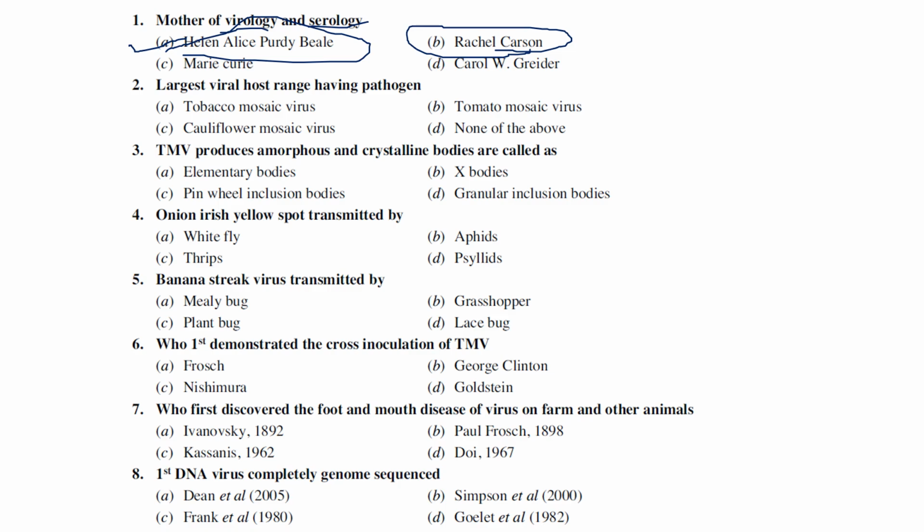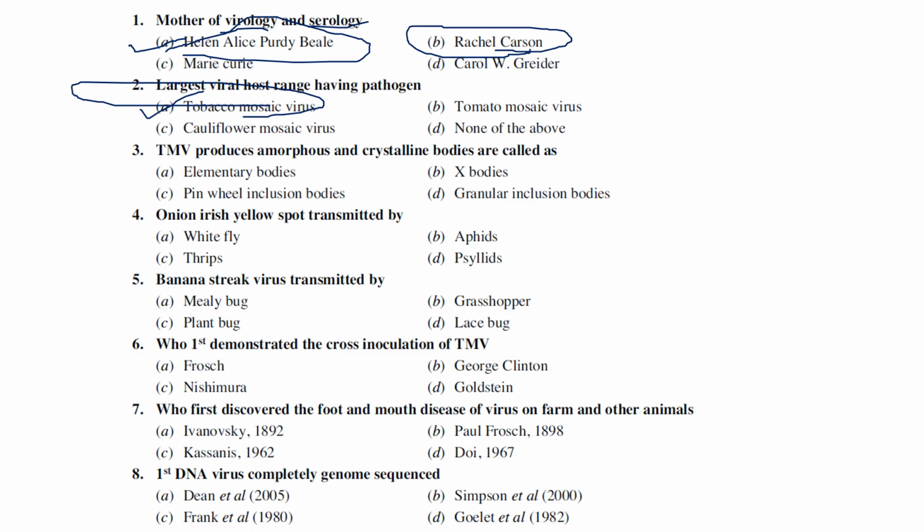Which pathogen is having the largest viral host range? Tobacco mosaic virus, tomato mosaic virus, cauliflower mosaic virus, none of the above. Generally, tobacco mosaic virus has the largest host range. So we do consider this as the model organism for plant virology. So the largest host range is held by tobacco mosaic virus.